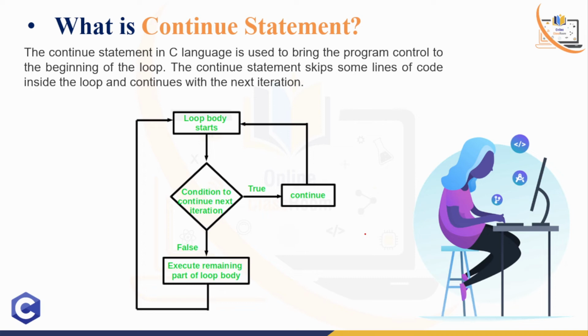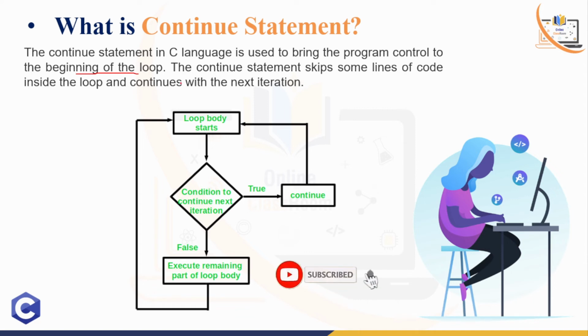Means it is nothing but the skip concept. Okay, so let's see what happened. At the first we have to know what is continue. Basically, the continue statement in C language is used to bring the program control to the beginning of the loop. So it is a concept of skip of something, right?